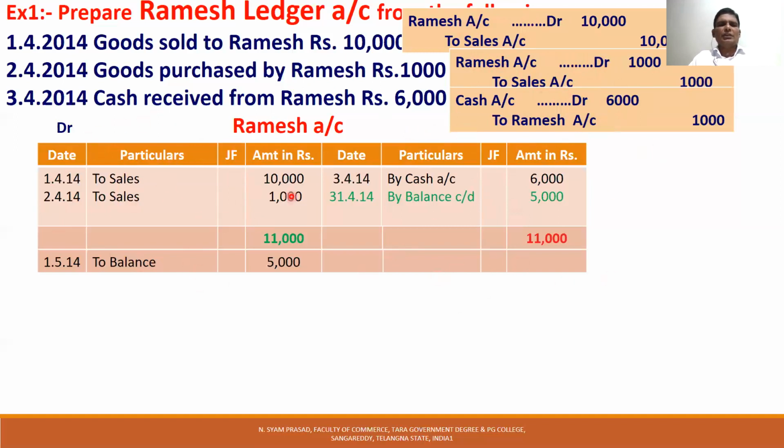Here two times Ramesh account is to be debited. First time, 10,000, Ramesh account is debited. Second time, 1,000, Ramesh account is debited. One time Ramesh account is credited.